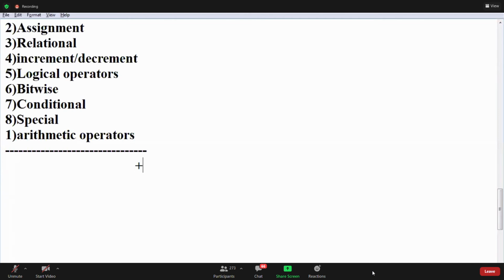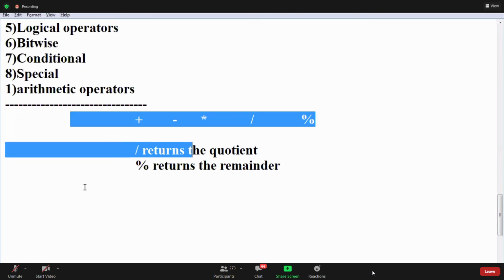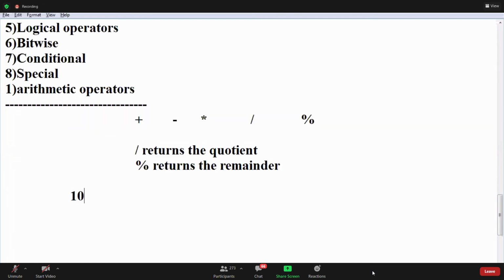You know them, right? Plus, minus, multiplication, division, modulus. Division returns the quotient, and the percent sign returns the remainder. Division and remainder, guys. We write some examples: 10 by 2, and 10 percent 2. Write the answers for them.